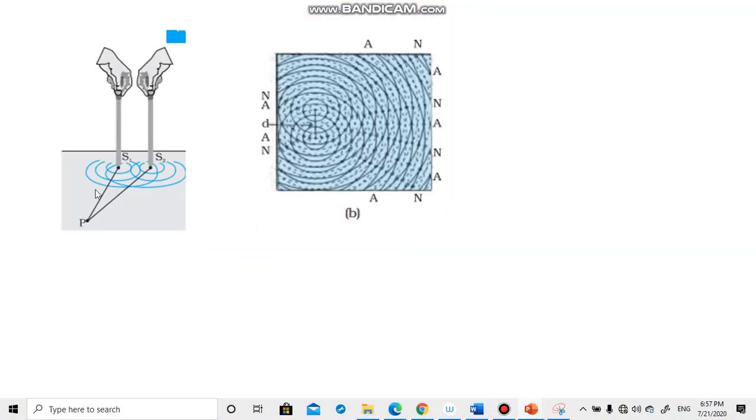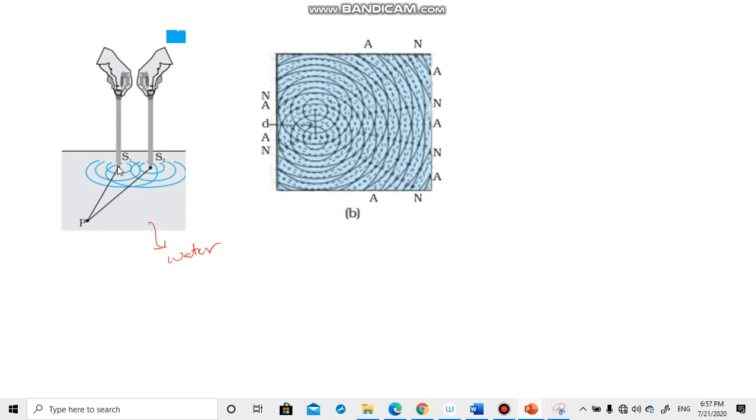This is water. Now, taking two sticks, a disturbance is created.